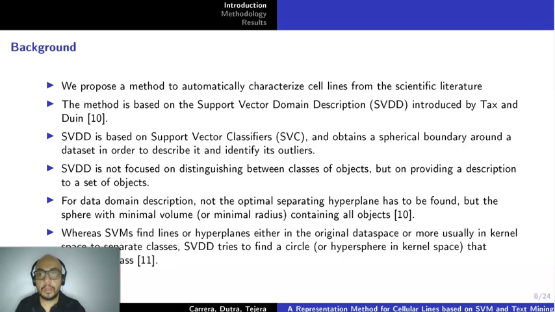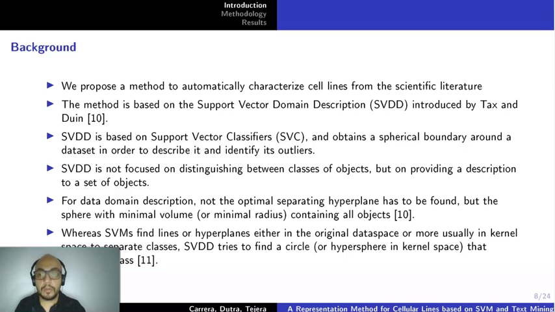The method is based on the support vector domain description introduced by Tax and Duin. Support vector domain description is based on support vector classifiers and obtains a spherical boundary around the dataset in order to describe it and to identify its outliers. Support vector domain description is not focused on distinguishing between classes of objects, but on providing a description to a set of objects. For data domain description, not the optimal separating hyperplane has to be found, but the sphere with minimal volume containing all objects.